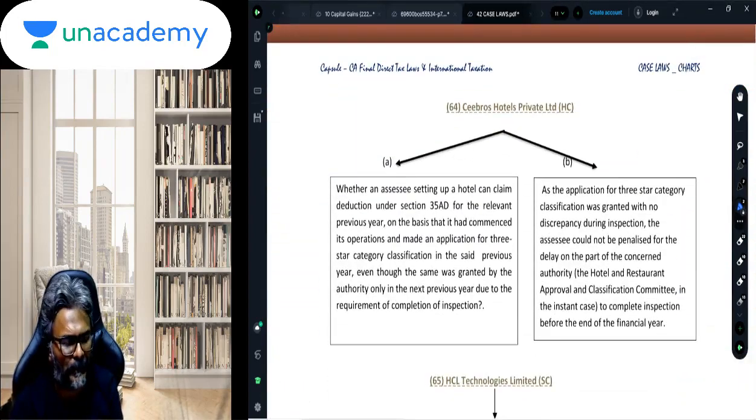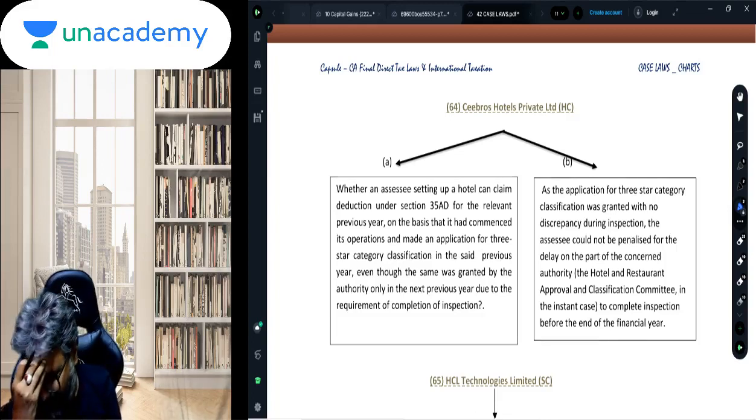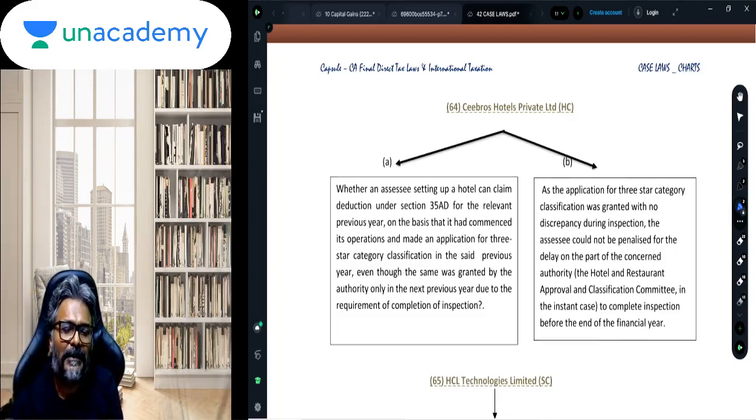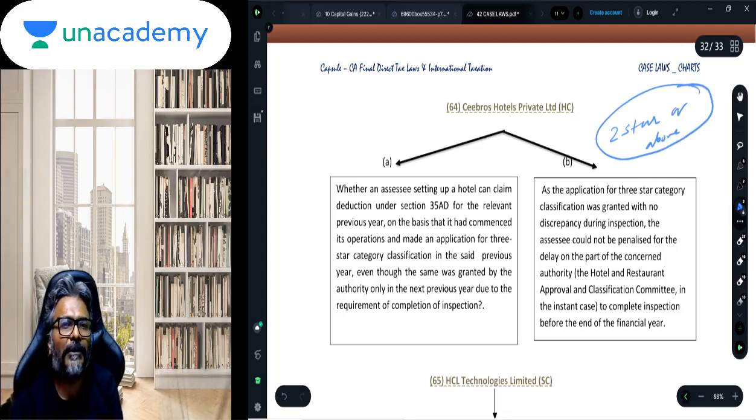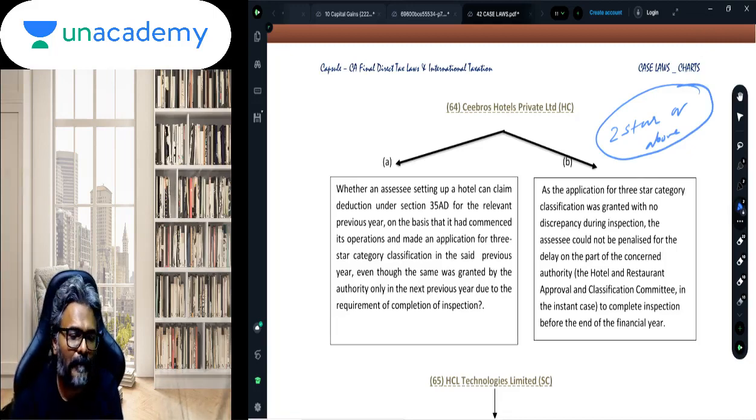Now Seabros Hotel, students, you know the deduction under section 35AD is for substantial expansion of business. Now this substantial expansion, in the case of a hotel business, applies to 2-star or above. Hotel business, students, they say 2-star or above category. That is what they have referred to for the hotel business, 2-star or the above category.